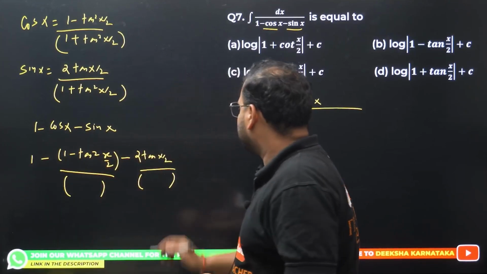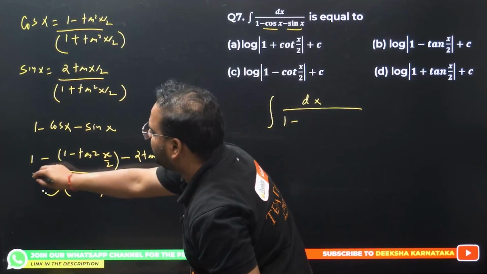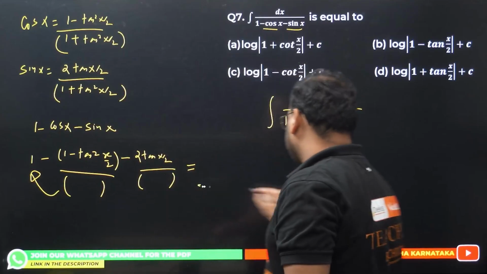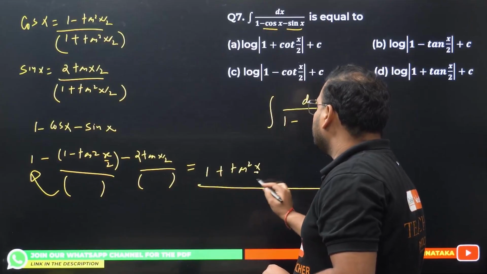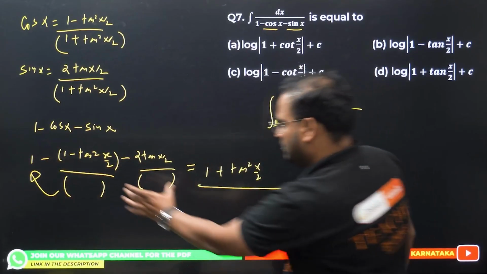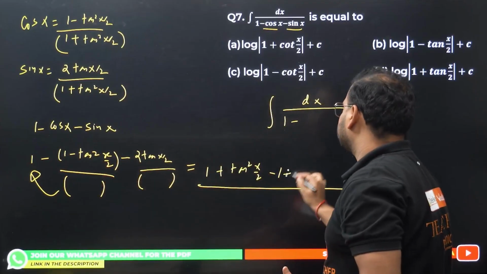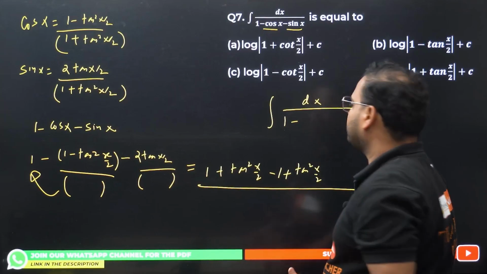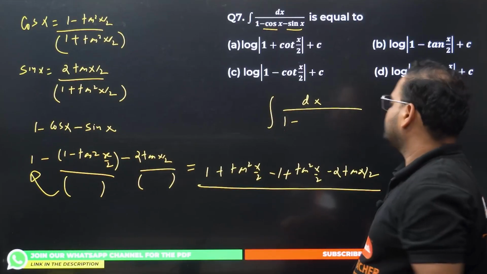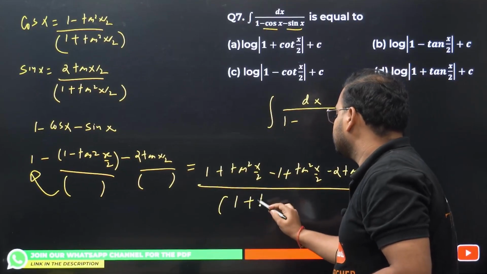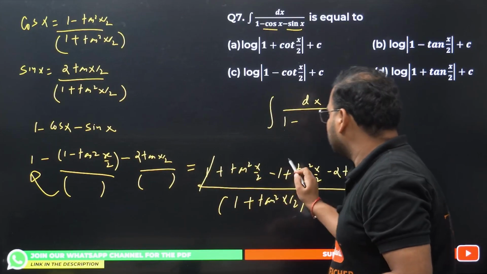Let's see the simplification. I'm going to erase this later, so please pay attention. I'll have this term over here if you make the equivalent fraction. So I'll have a big fraction on the side, and this will be 1 plus tan square x by 2. This first term, I'm going to open this bracket now. I'll have minus 1, and minus of minus will become plus, so plus tan square x by 2. Over here, I get minus 2, so minus 2 tan x by 2. And this is 1 plus tan square x by 2. Check. 1 and 1 are cancelled.